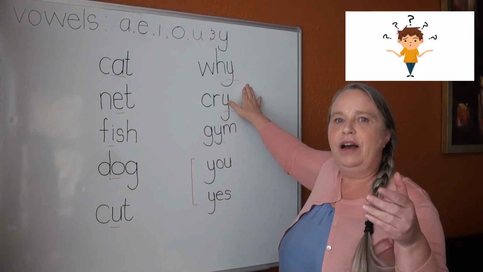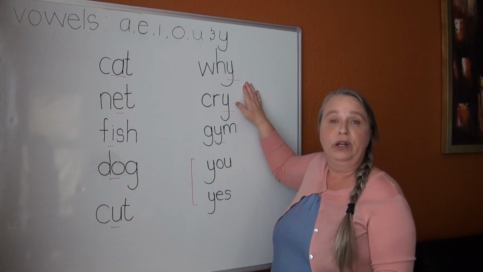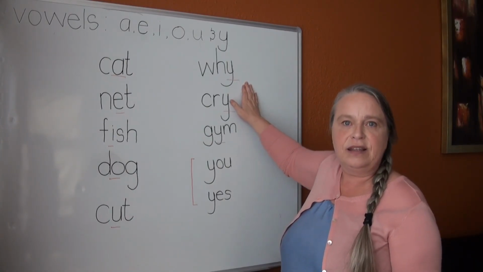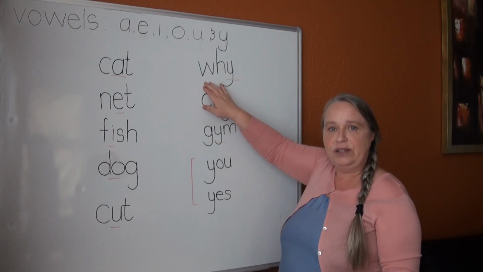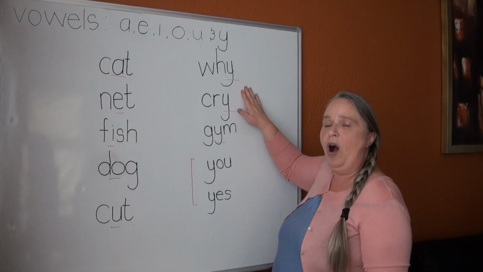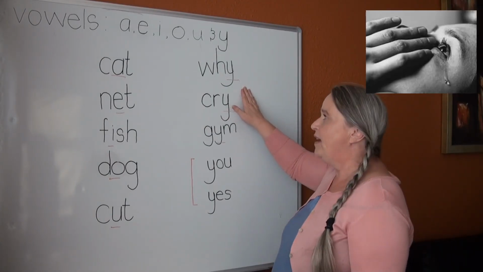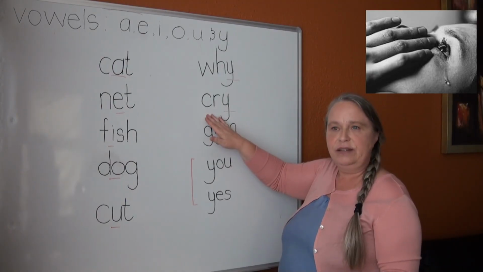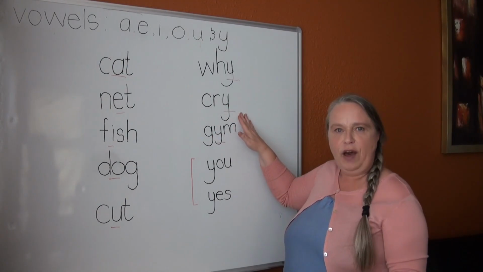So, the Y in the word why is a vowel. So we have W as a consonant, H, consonant, and Y as a vowel. The same with cry. C, consonant, R, consonant, and Y, vowel.